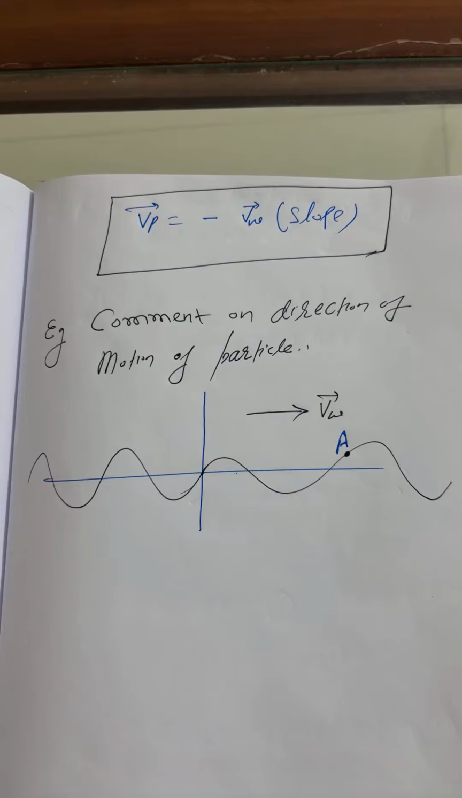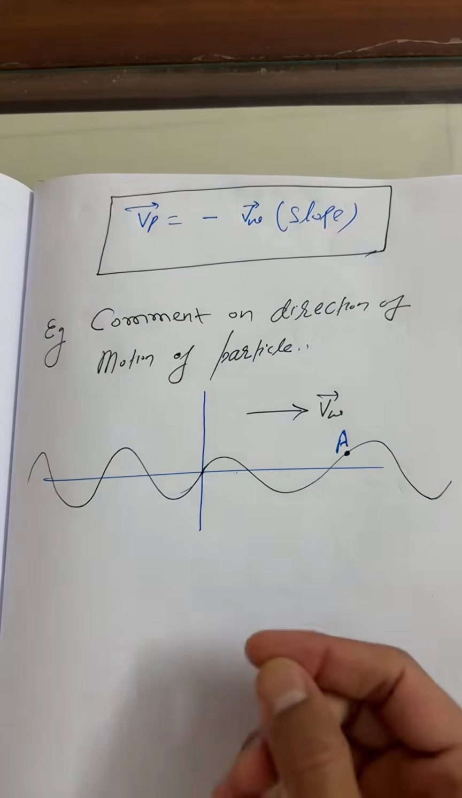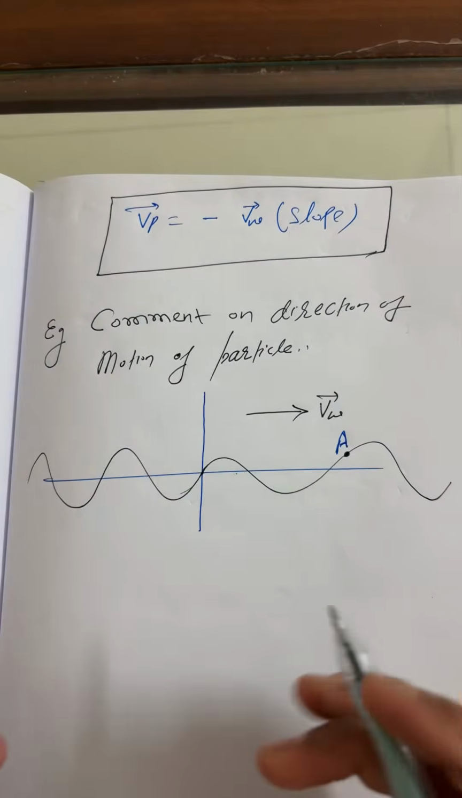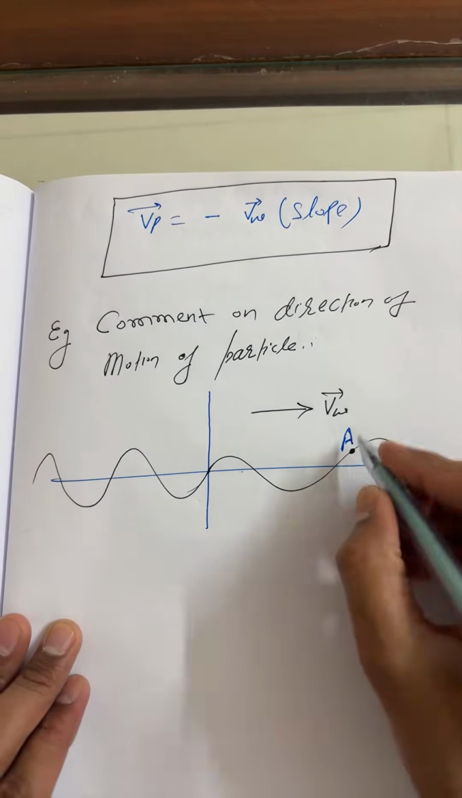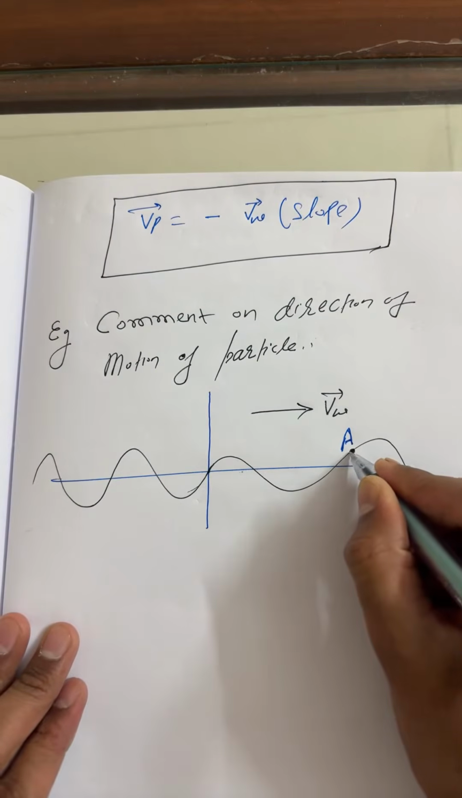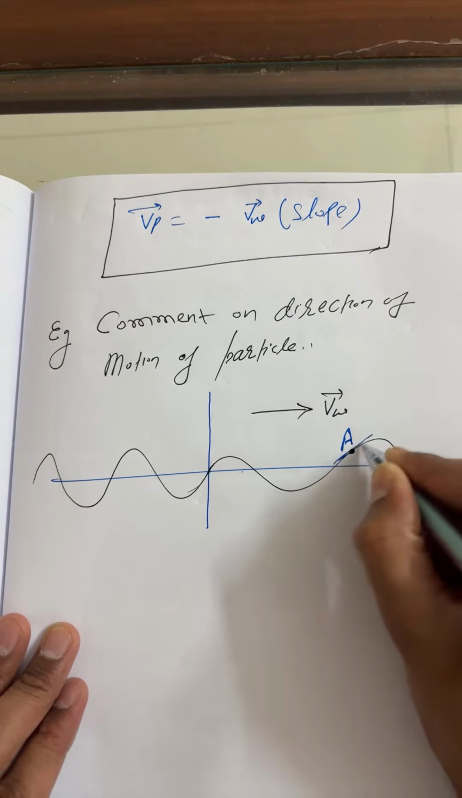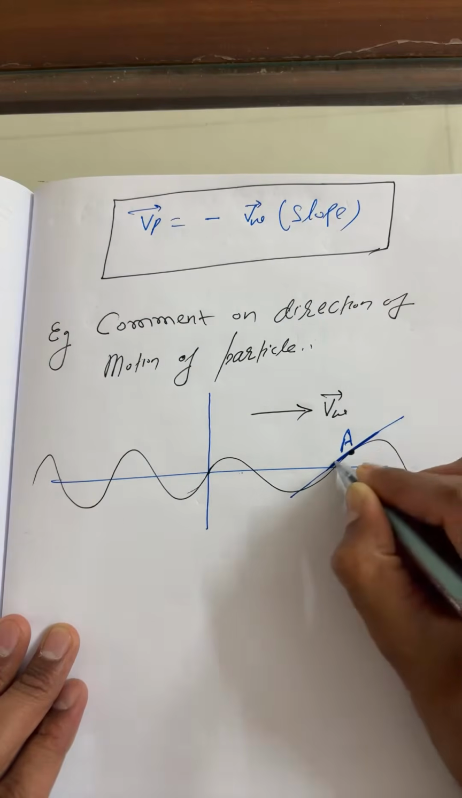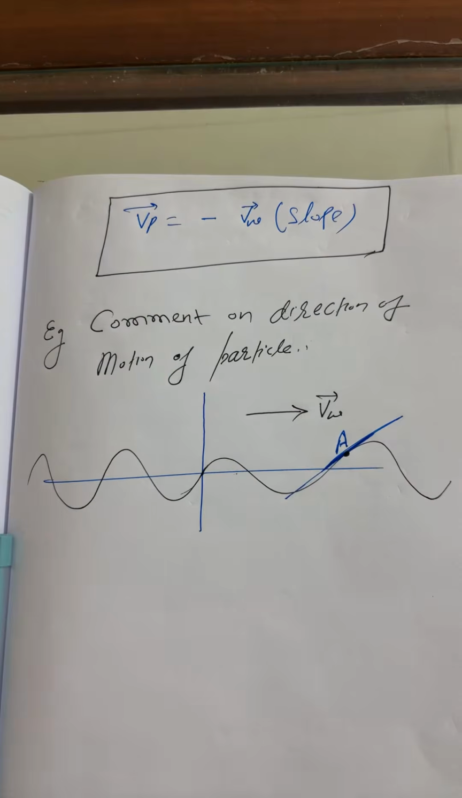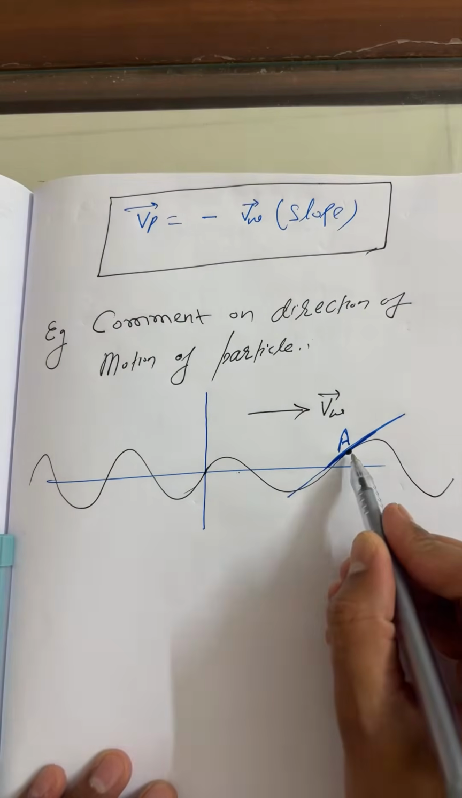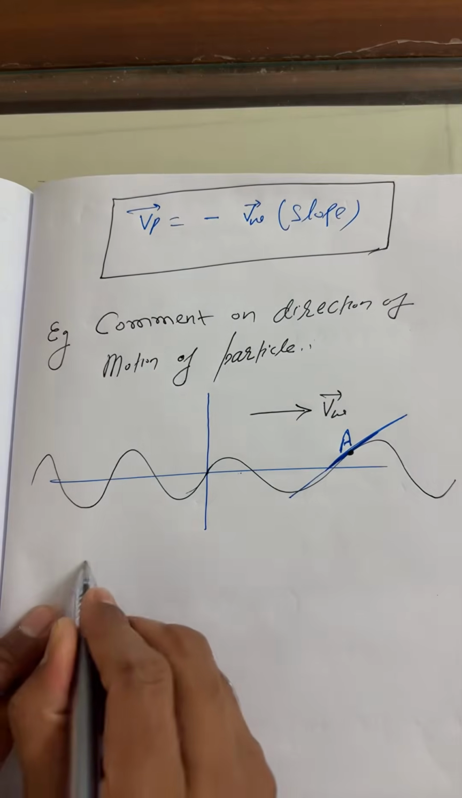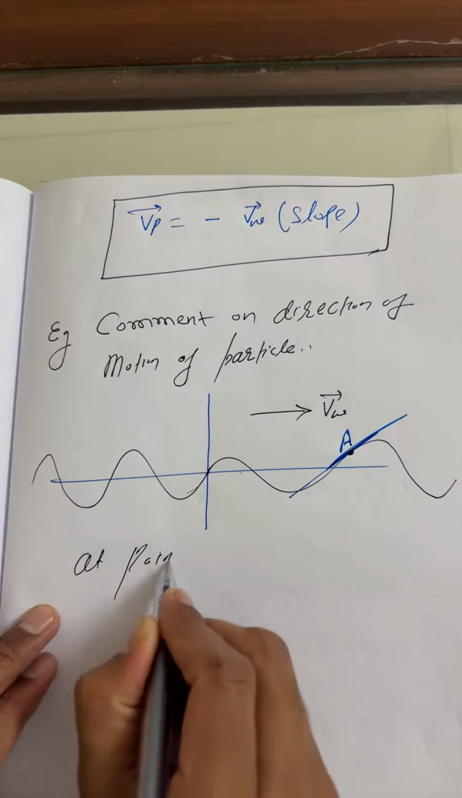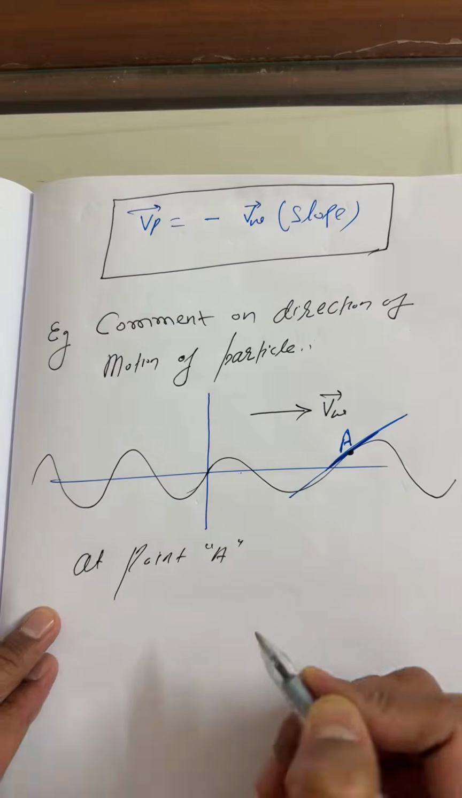Anyone? Okay, fine. Upward direction. Okay, got it. Now I'm going to solve this question here. Listen carefully. Just draw a tangent at this point. If you draw a tangent here, then at point A, student,